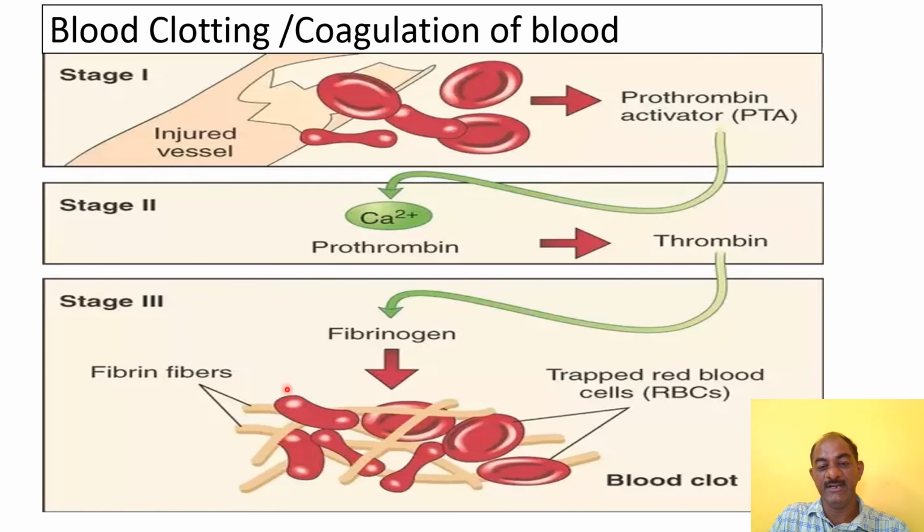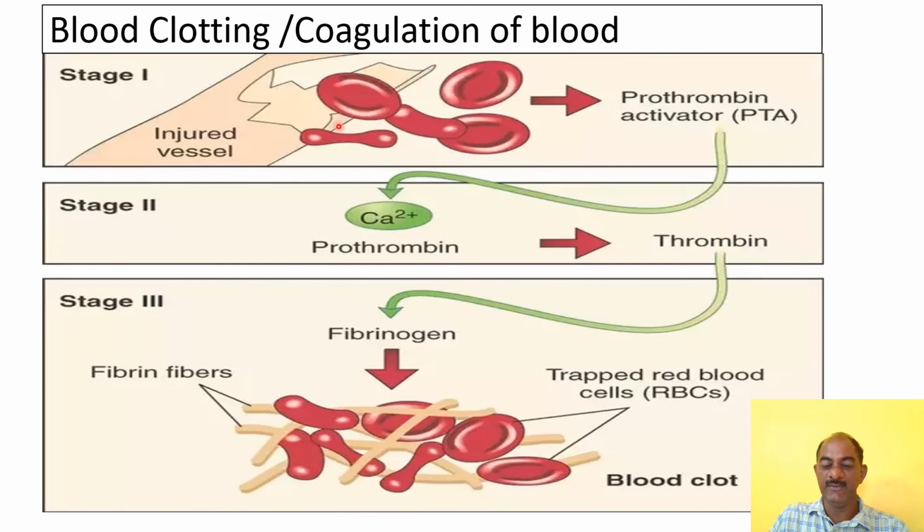We already studied that different types of clotting factors occur, and these clotting factors are produced in the liver. 13 types of clotting factors are always present. So in this way, this is the coagulation of blood in a simple injured blood vessel.